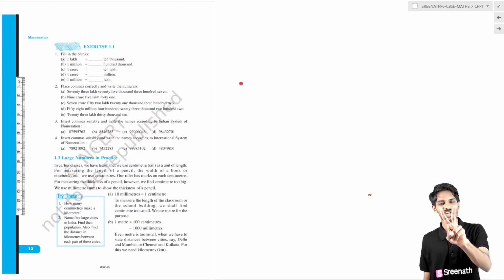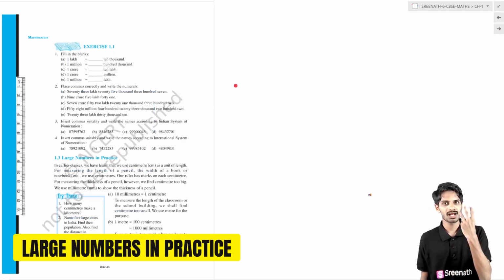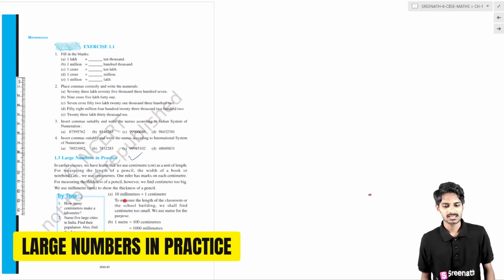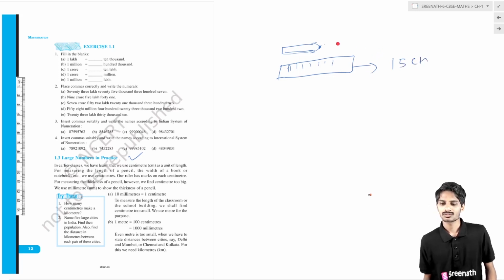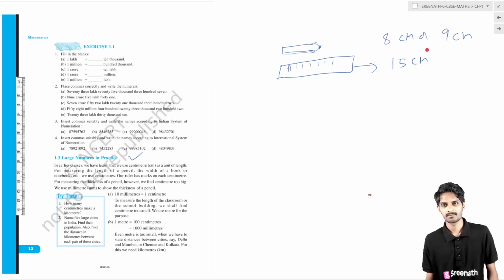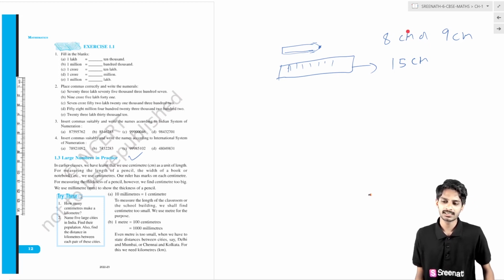So we have completed our second topic. Now we have moved into the third topic, large numbers in practice. If anybody asks you to measure the length of your pencil or pen, how will you measure it? You will use your roller scale, which has 15 centimeters. You will say it is about 8 or 9 centimeters. You will measure it in terms of centimeters.